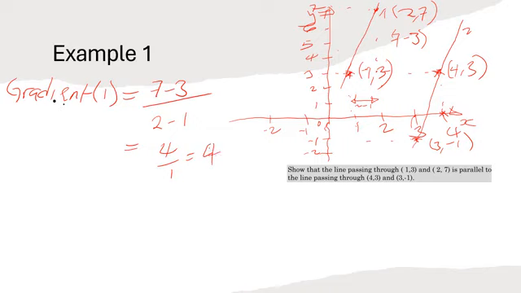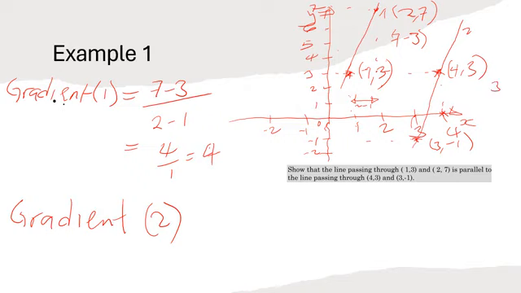All right, so let's look at the gradient for line number 2. Which ones are your y's? Your y's are 3 and minus 1. So you do the same.